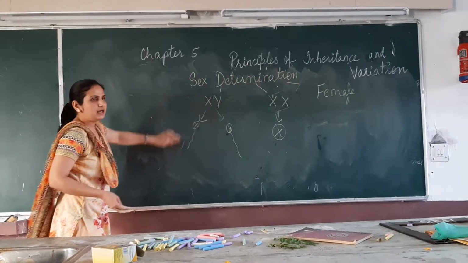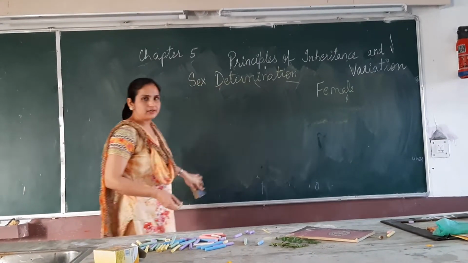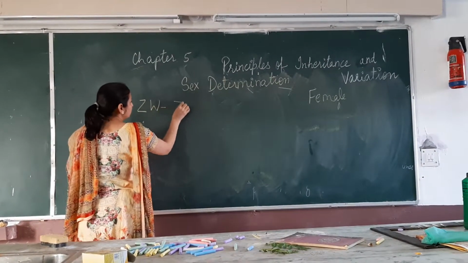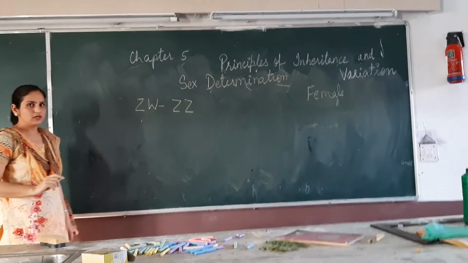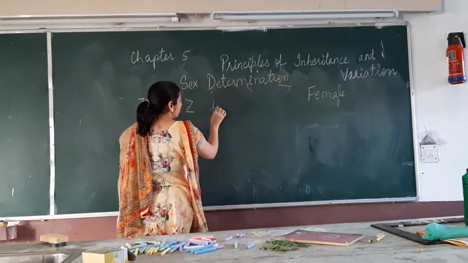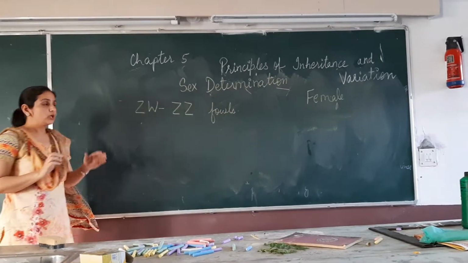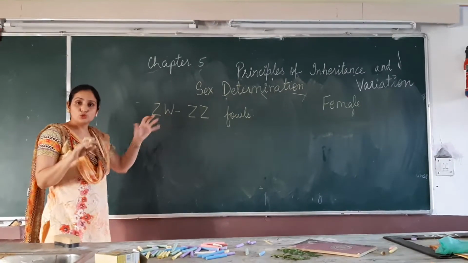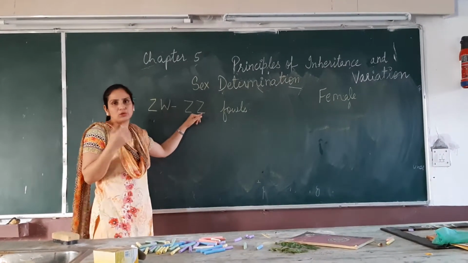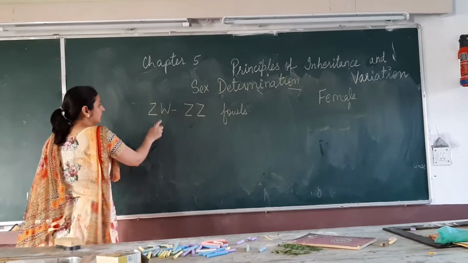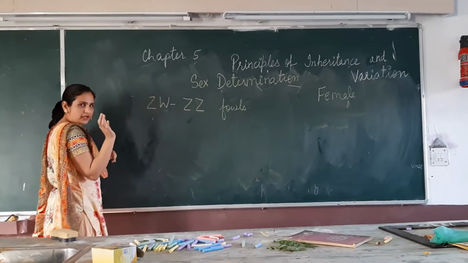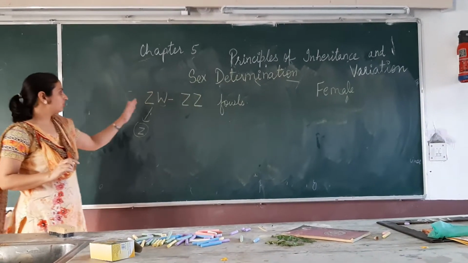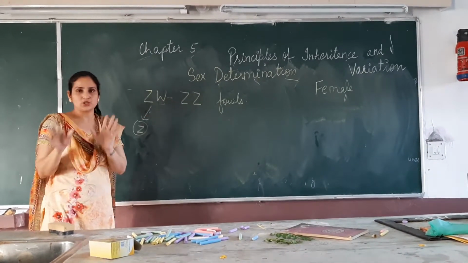In female heterogamety, there is one example, and it is ZW, ZZ type. This is present in birds or fowls. Since it is an example of female heterogamety, here the female produces two kinds of eggs, but the male produces only a single kind of sperm. Suppose this is a female, it will produce eggs. 50% of the eggs will have Z chromosomes. Here we have used the terminology ZW just to avoid confusion.